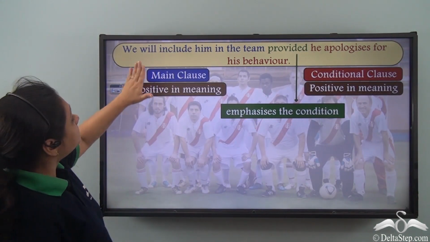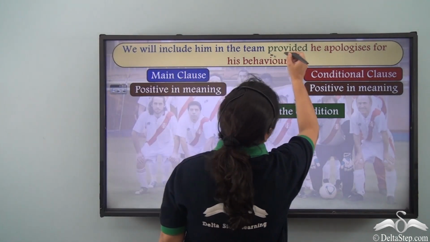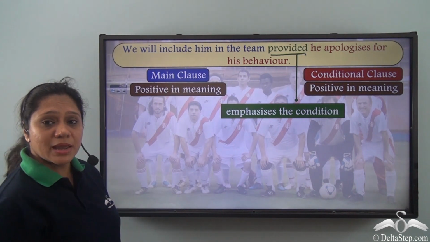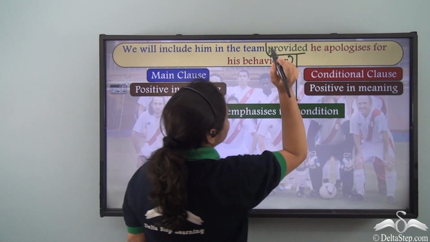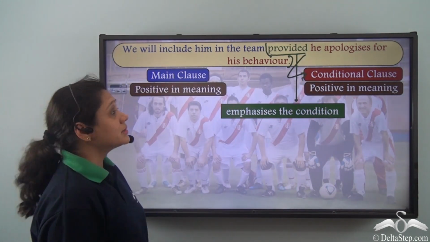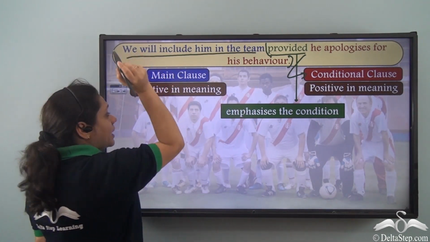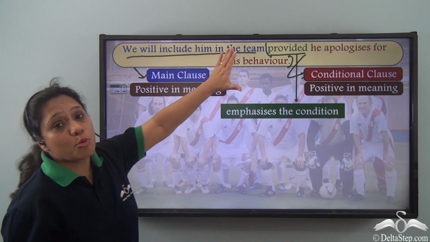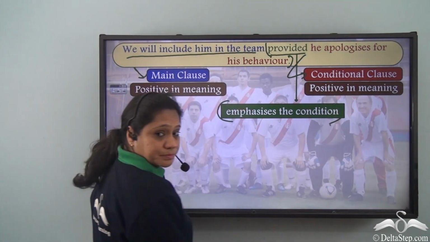When we say we will include him in the team provided he apologizes for his behavior, in this sentence, provided he apologizes for his behavior is the conditional clause. We will include him in the team is the main clause. Now provided actually emphasizes the condition.